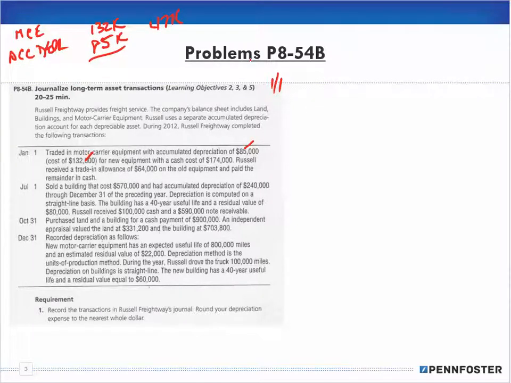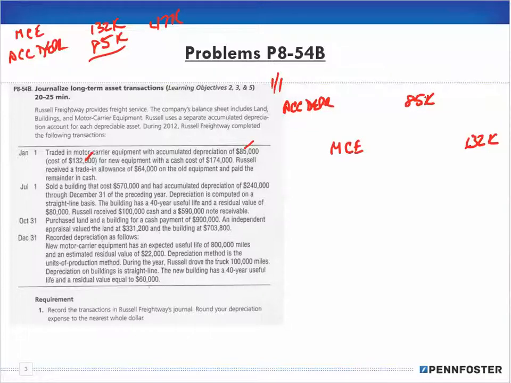So we're going to have to remove the motor carrier equipment. To remove it, we're going to credit it, so motor carrier equipment gets a credit of 132,000, and the accumulated depreciation is a credit balance, so we have to debit that, for 85,000.